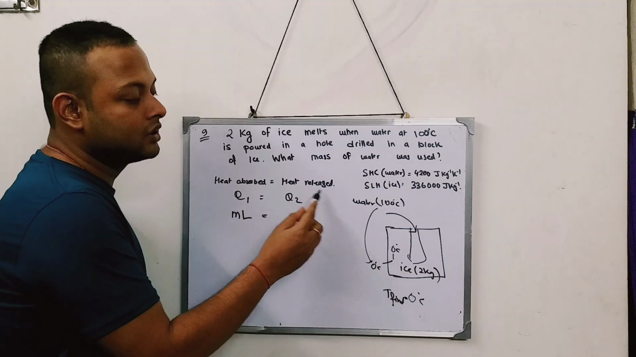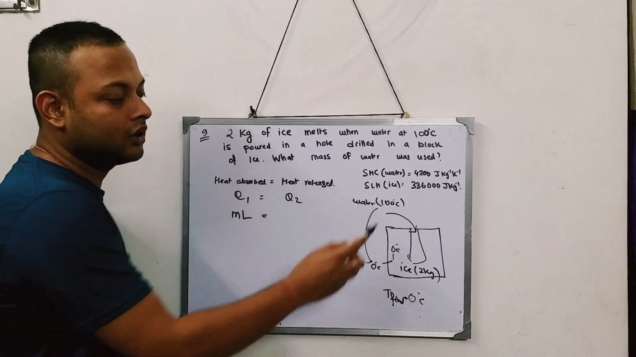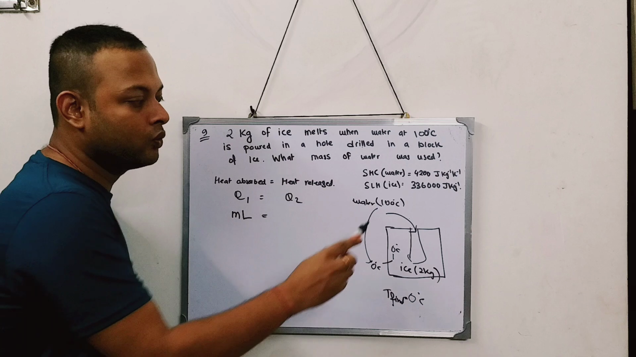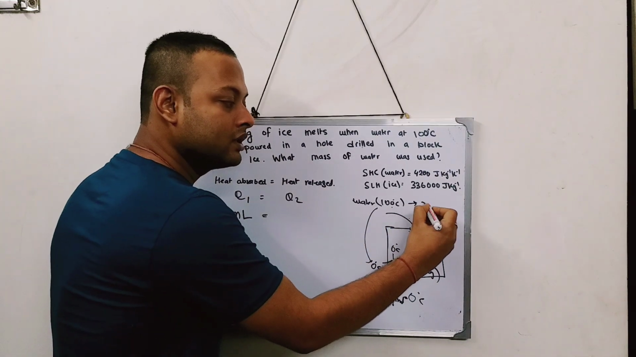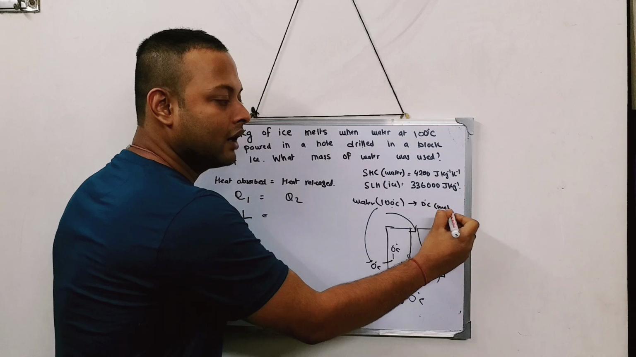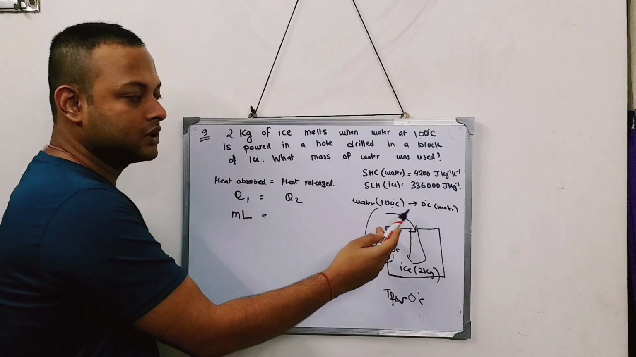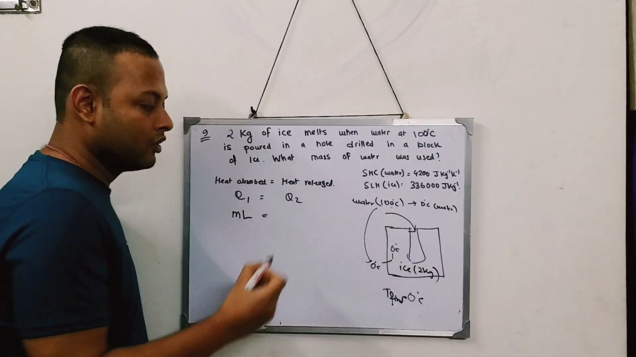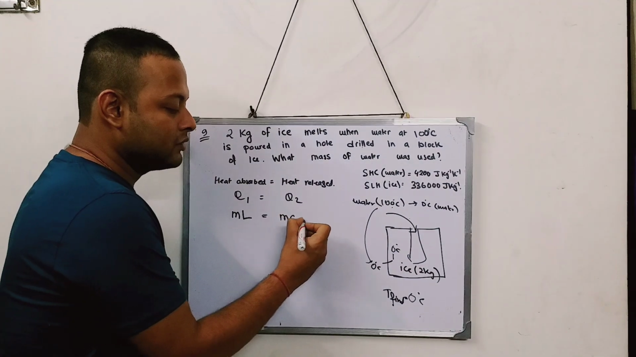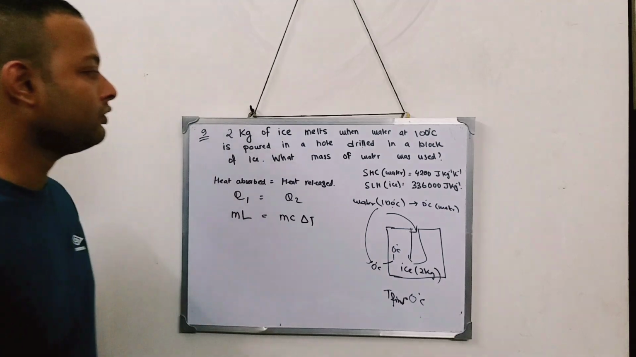And the heat which is released, water is releasing the heat. Is water going through any change of state? It is going from 0 degree centigrade water to 0 degree centigrade water. So if you see, there is no change of state from 100 degree centigrade water to 0 degree centigrade water. So I will use the formula mc delta T.